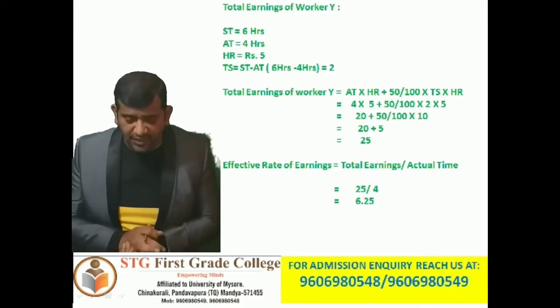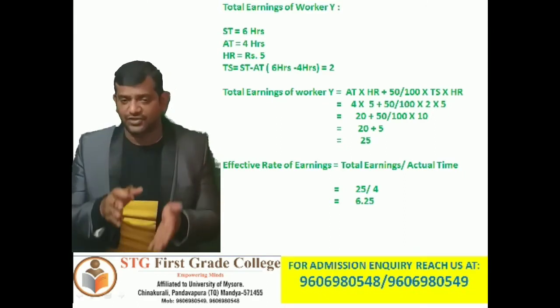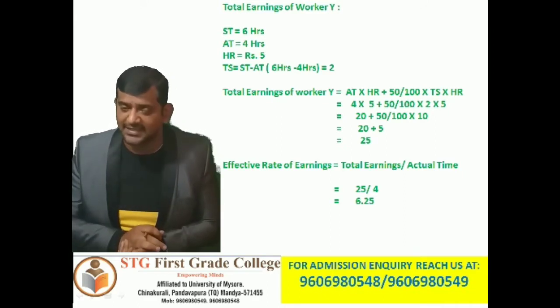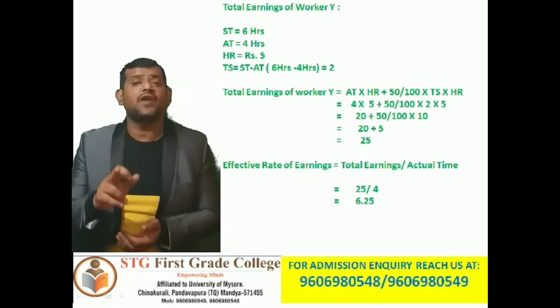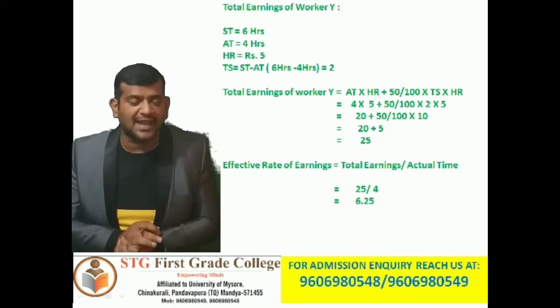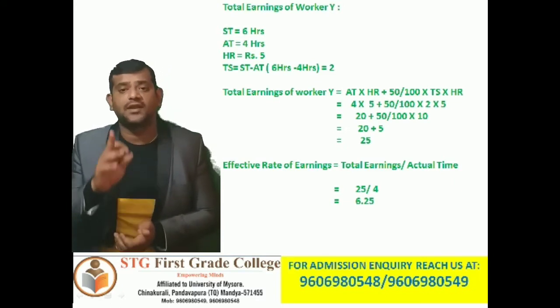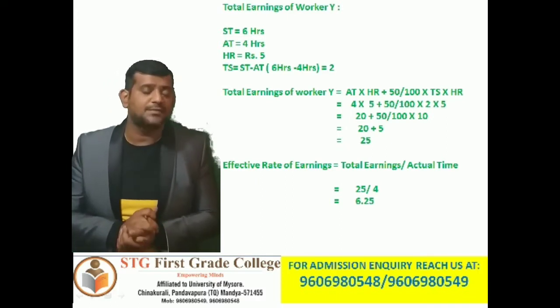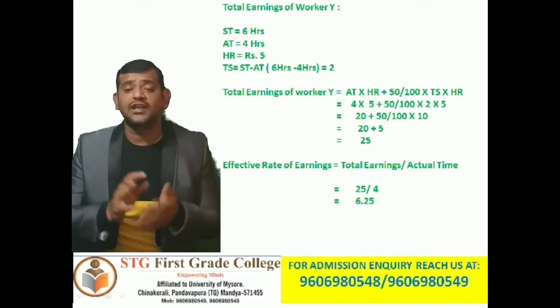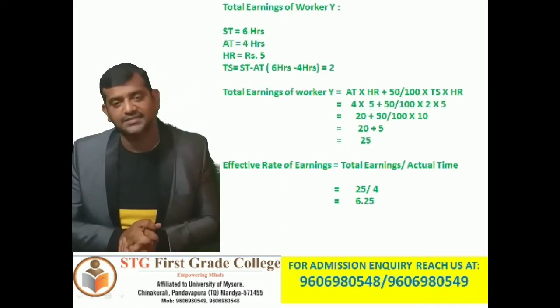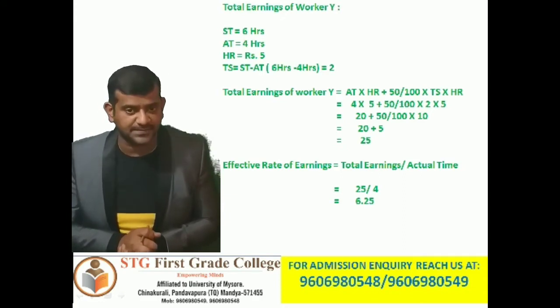So we are moving further. Carry forward the 20 rupees as usual. 20 plus 50 divided by 100 into 10. Calculate 50 divided by 100 into 10, so that comes to 5. So total earning of Mr. Y is 25 rupees.